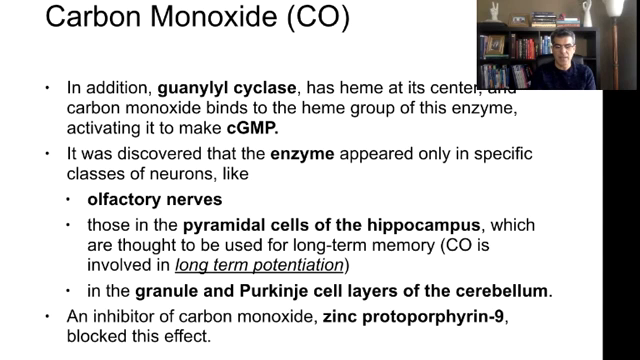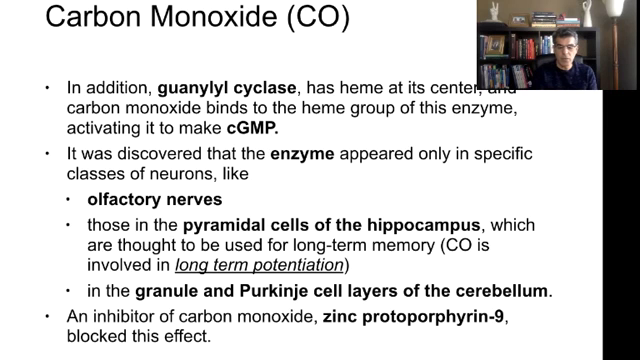This is the enzyme that creates cyclic GMP. This enzyme also contains heme. By attaching CO to heme in the guanylyl cyclase, this enzyme becomes active and is going to create cyclic GMP. It is noticed that those neurons that contain this enzyme are only in a specific area of the brain.